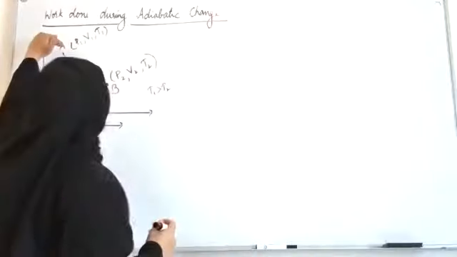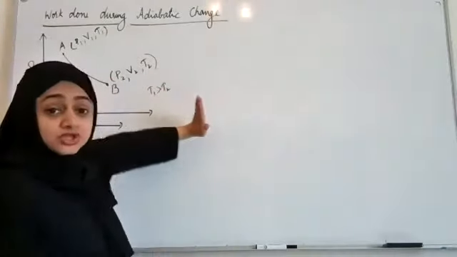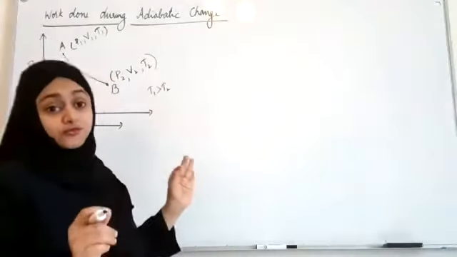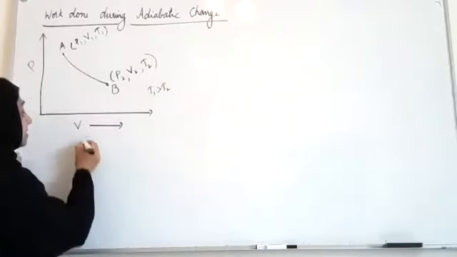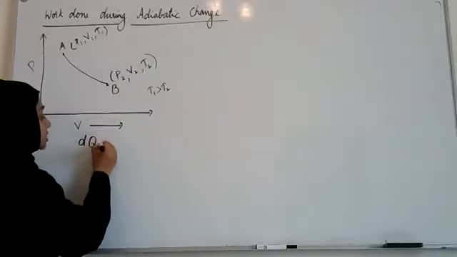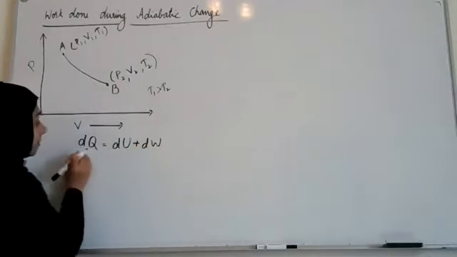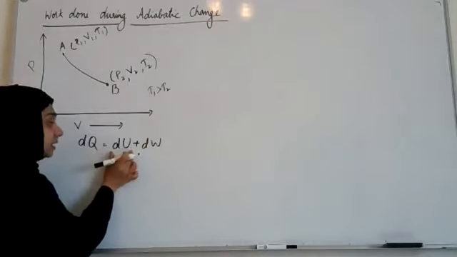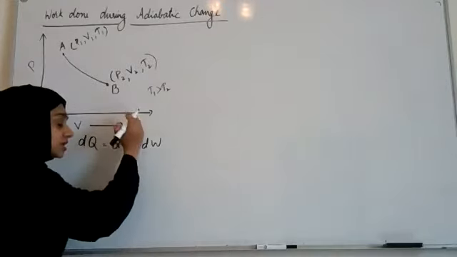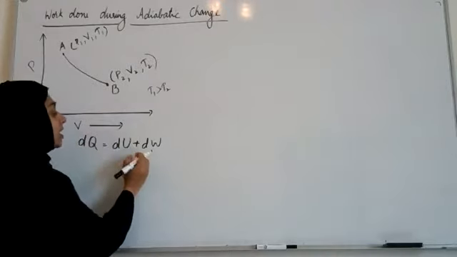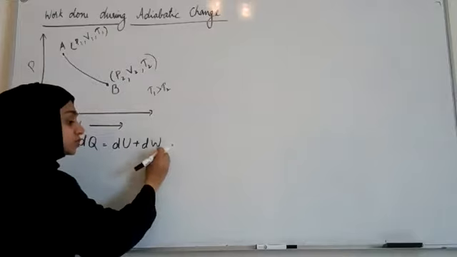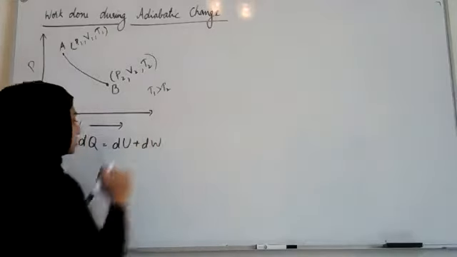We know that in an adiabatic change, the first law of thermodynamics can be written as dQ is equal to dU plus dW. The amount of heat given is used to increase the internal energy or temperature, and some of it is used to do work by the system.